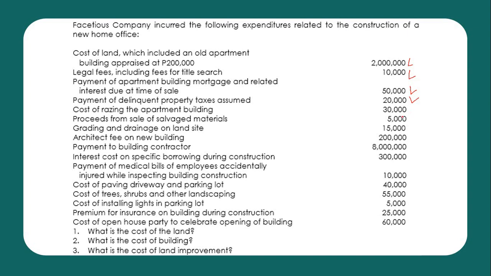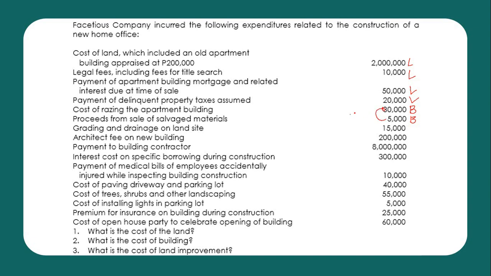Cost of raising the apartment building or cost of demolition. So, this is under the building. Okay? And proceeds from sale of salvage material, building ni siya, pero i-minus. Okay? It will be deducted from this demolition cost.